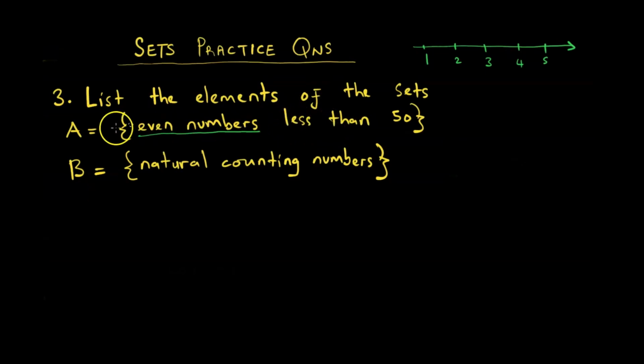Kana chitaura pamusoro pema even numbers, this is just a quick reminder. Even numbers are multiples of 2. Even numbers are numbers which can be divided by 2 perfectly without leaving a remainder. Saka panapa on the number line, 2 is an even number, so is 4, so is 6, and so forth. This concept of even numbers is actually taught at primary level. Saka I am right in assuming that we all know what even numbers are.